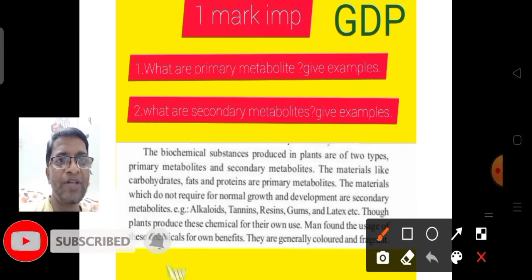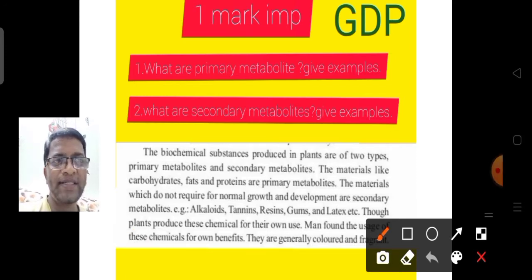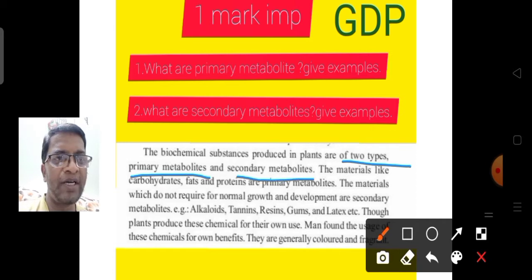Today we'll discuss a simple concept, that is metabolites. How many types of metabolites are there? Metabolites are mainly two types. One is primary metabolites, second one is secondary metabolites. We need to learn the definition for primary metabolites and the definition for secondary metabolites.